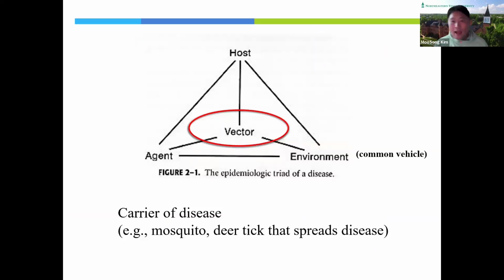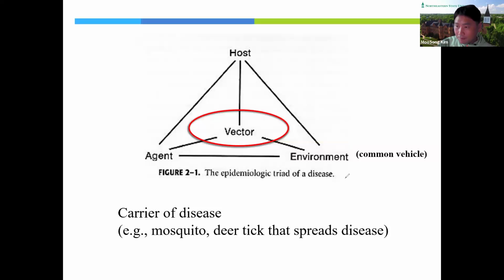The next type of intermediate step is factors. A factor is a carrier of disease. In the previous slide, we looked at the common source, where the agent, the cause of disease, transmits through the common source.